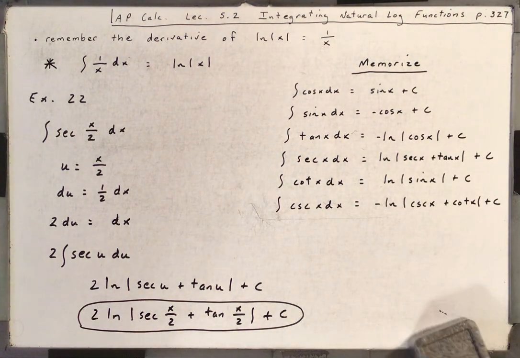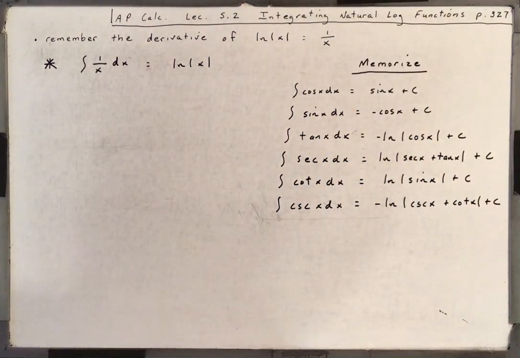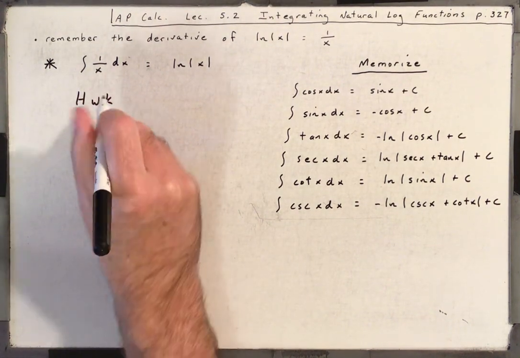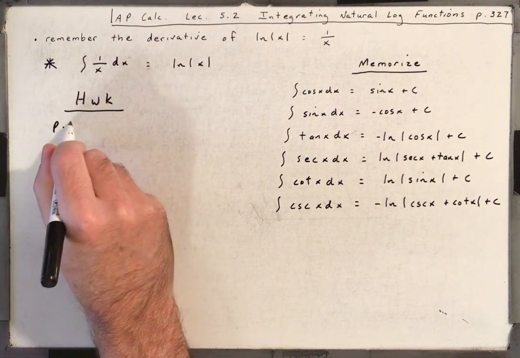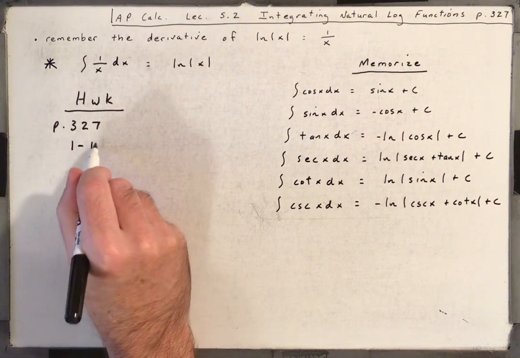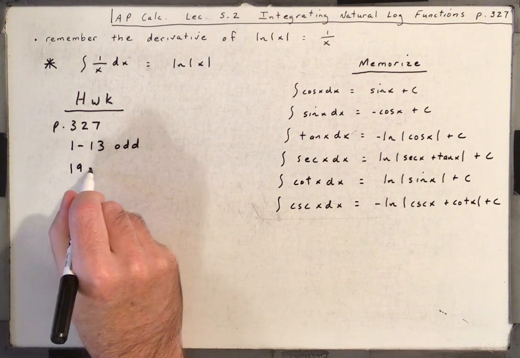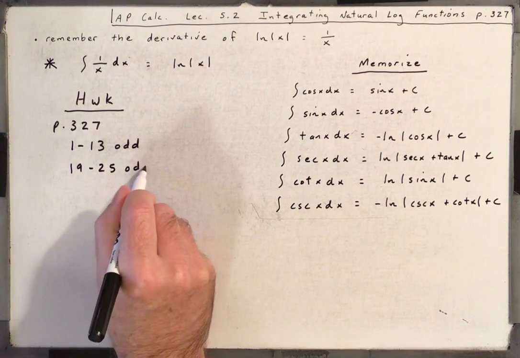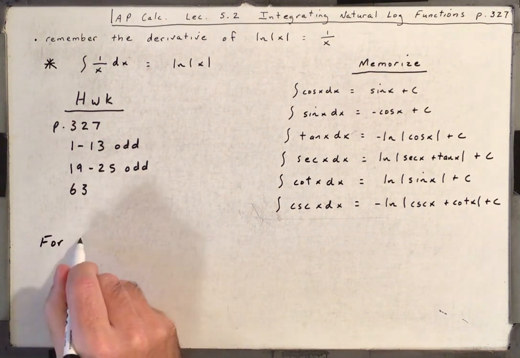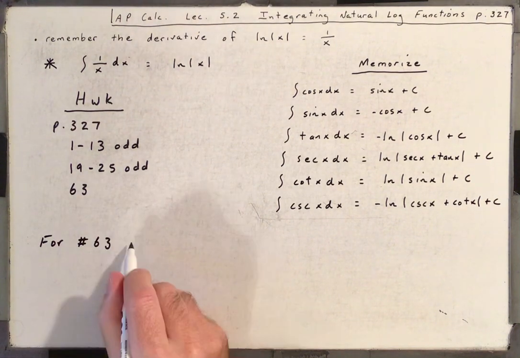Now let's talk about the homework. So your homework is on page 327. You're going to do 1 through 13 odd, 19 through 25 odd, and number 63. So for number 63, you need to remember the average value formula.